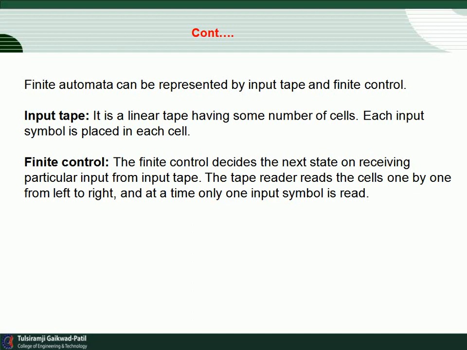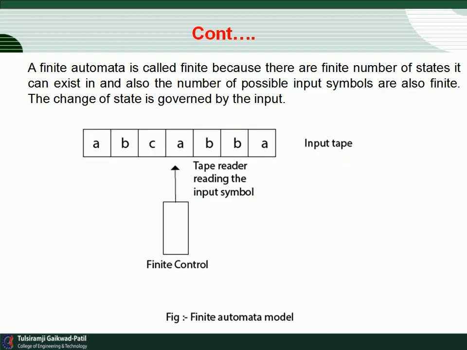Next, a finite automaton can be represented by an input tape and a finite control. So what do we mean by input tape? It is a linear tape having some number of cells. Each input symbol is placed in a cell. I will just show the diagram. In each block we have one alphabet symbol or one digit. It denotes the input tape.